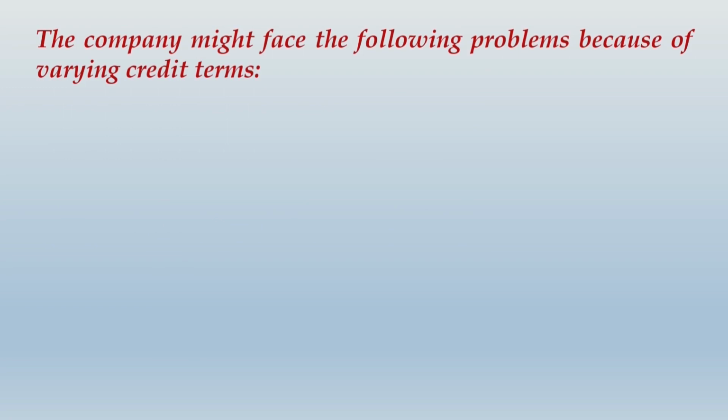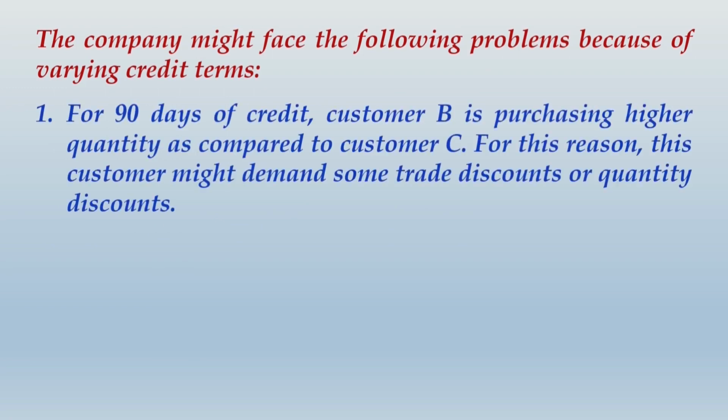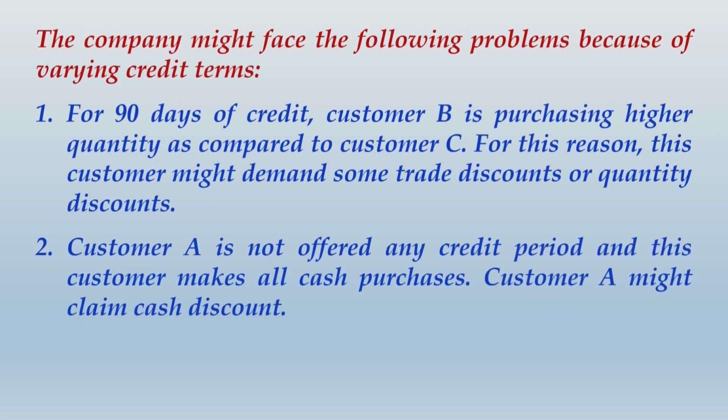The company might face the following problems because of varying credit terms. Number 1, for 90 days of credit, customer B is purchasing higher quantity as compared to customer C. For this reason, this customer might demand some trade discounts or quantity discounts. Customer A is not offered any credit period and this customer makes all cash purchases. Customer A might claim cash discount.